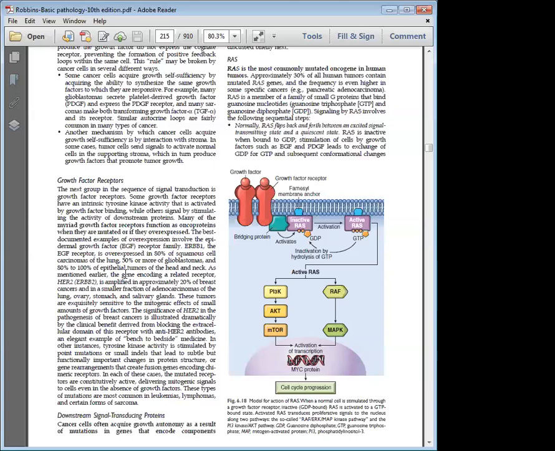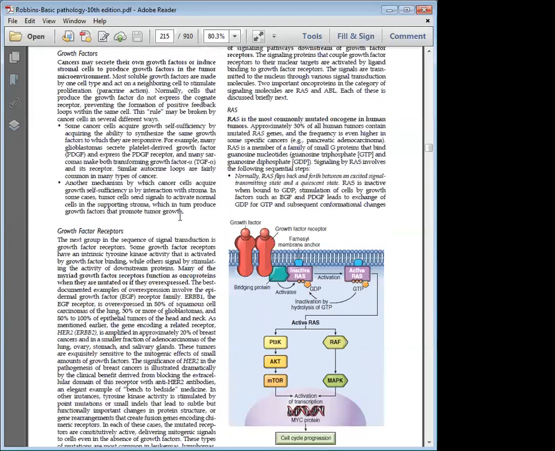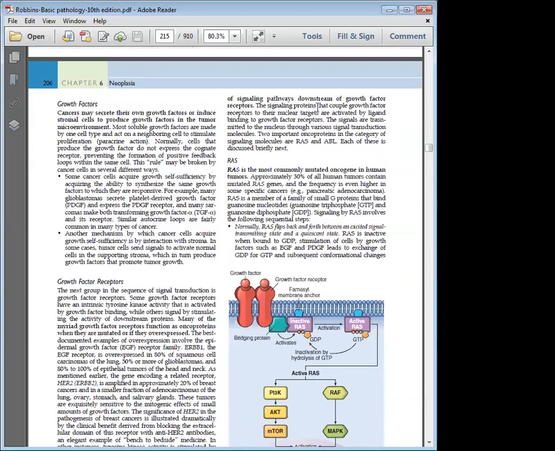The third one is the downstream signal transducing proteins. So what is the meaning of that? Once the receptor is activated, the signaling proteins couple the growth factor receptor to the nuclear targets, which are activated by ligand binding to the growth factor receptor. So what does it mean? When a growth factor binds to the growth factor receptor, the signaling proteins move from the cell membrane through the cytosol to its target in the nucleus.